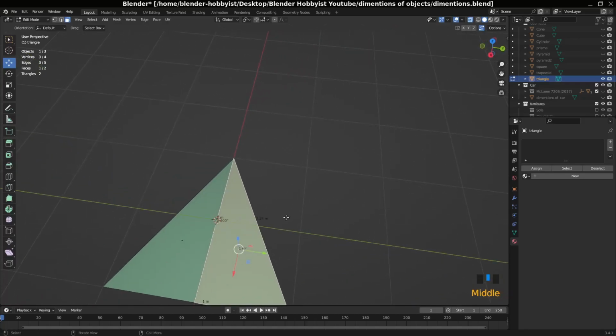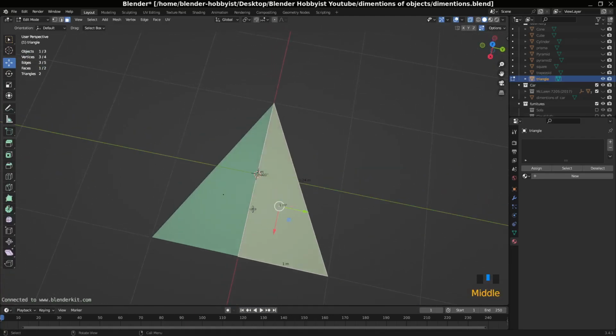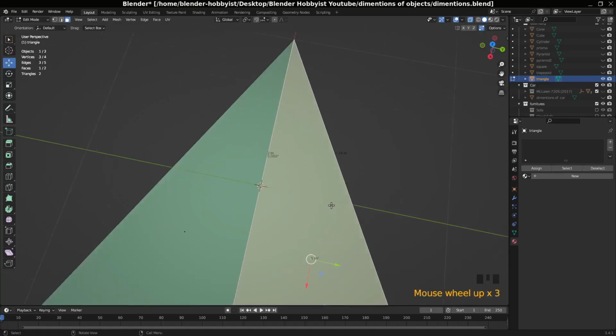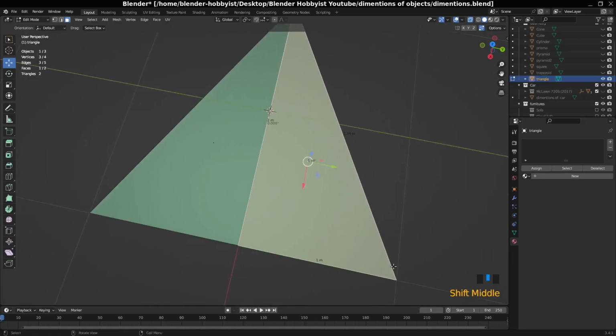It means it is a very classic triangle. 1, 2 and 2 point, 2 points squared 1 or something like that. You know that formula. Or you can use the formula of area of this triangle. 2 times 1 divide 2, it means 1 square meter.